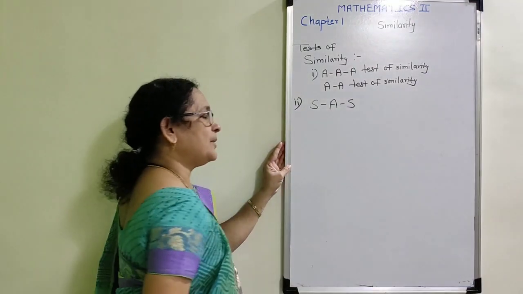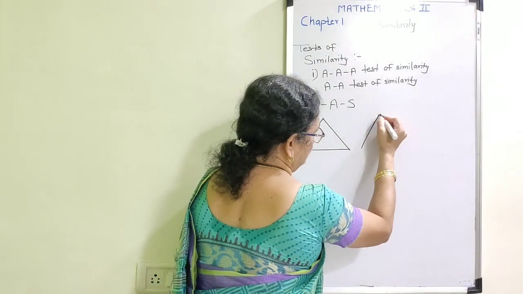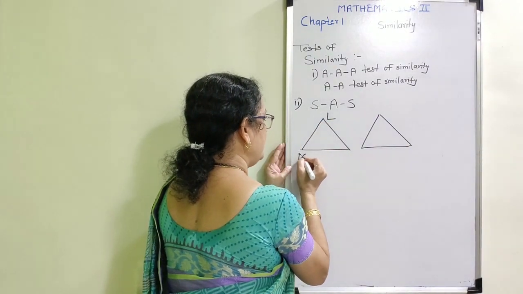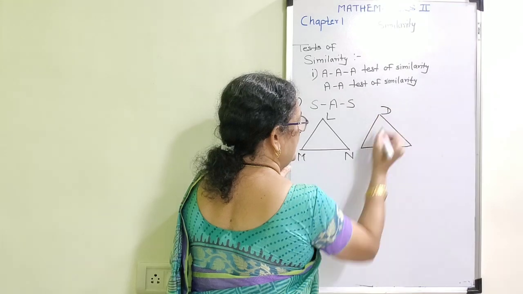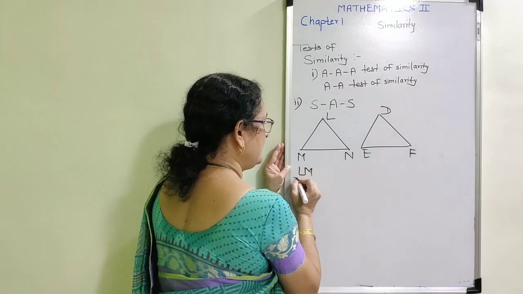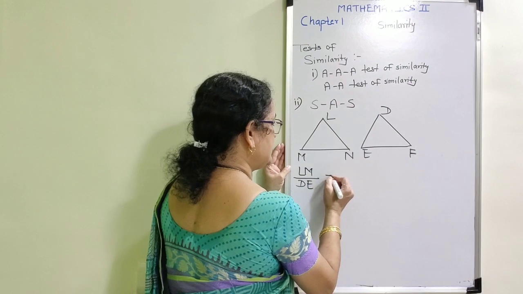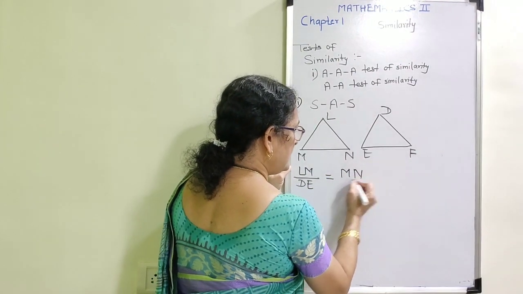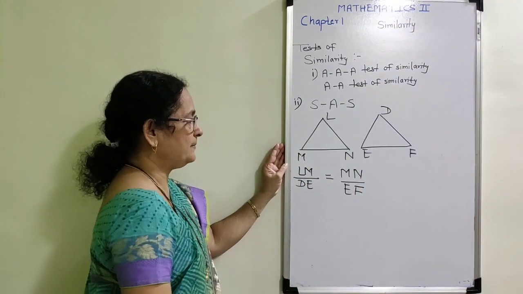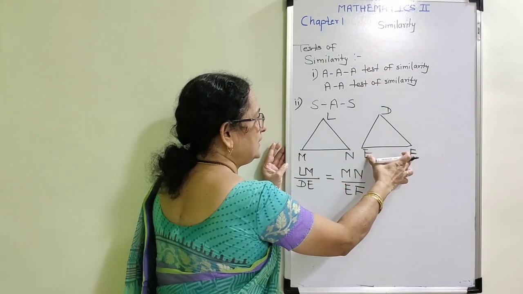two sides are in proportion, suppose two pairs of triangles are given. Suppose this is triangle LMN and this is triangle DEF. They have given that LM is to DE is equal to MN is to EF. We don't know about the third pair. This LM with DE and MN with EF.